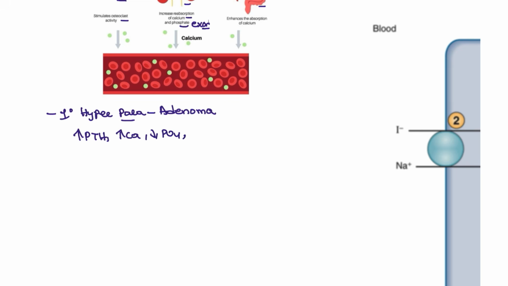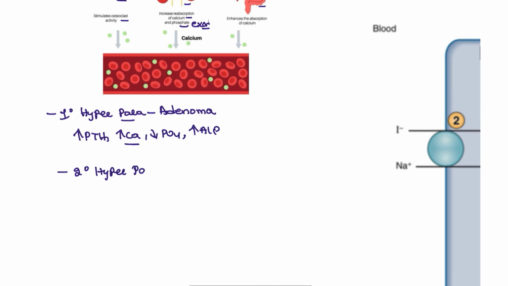But the osteoclast is elevated, so ALP is also elevated in these patients, and the patient will be having increased calcium, pain, bones, and stones. All this will be seen in these patients. Next, we also have the secondary hyperparathyroidism.